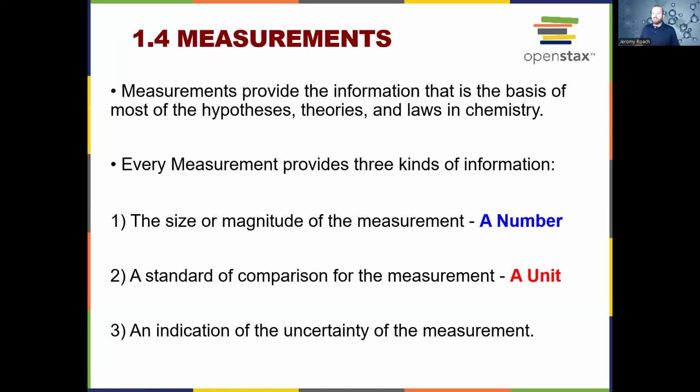Every measurement provides 3 different types of information. A number is the first one. And if we make a measurement with just a number, that's not enough. We have to put the units for measurement. And we also have to talk about how uncertain we are of the measurement. So this has to do with how many decimal places we are going to go to. This has to do with significant figures.